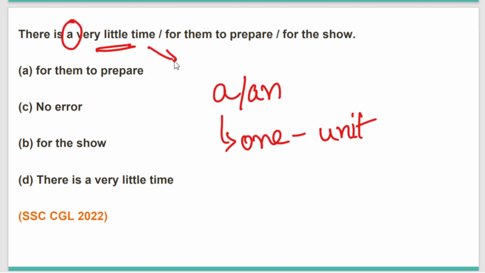Now see, is time uncountable or countable? Time can be measured with the help of units, like minutes, seconds, hours. We can measure time. So before time, we cannot say a time. Time is also uncountable, but we can measure time with the help of units, just like milk, sugar, salt, clothes.